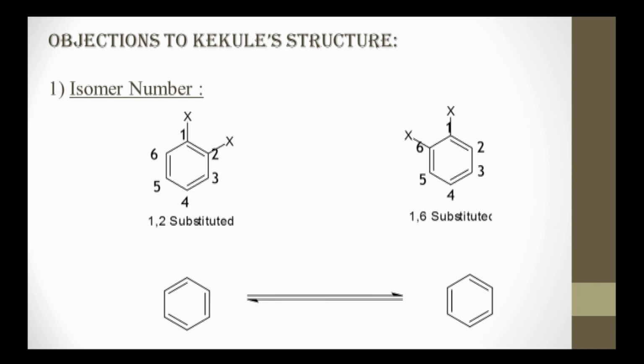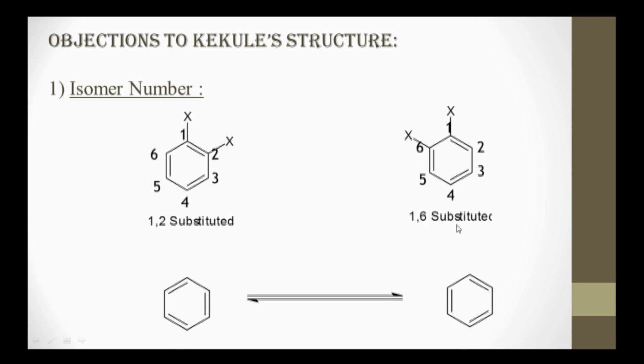That means only Kekulé's formula was accepted, but it is not so. Kekulé's formula is not accepted as such. There are certain objections to it. The first objection raised against Kekulé's structure was the isomer number, and Kekulé has given an explanation to that objection. Let's see what that objection is first.